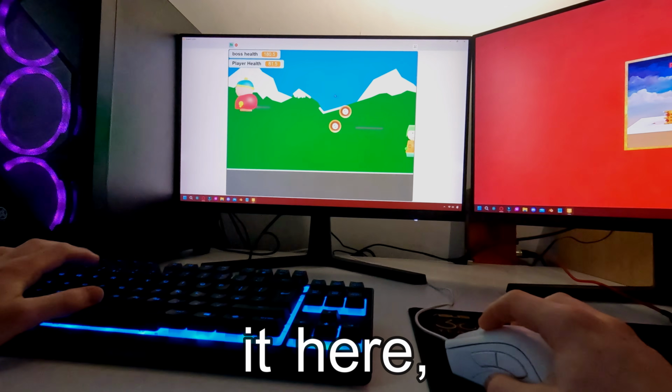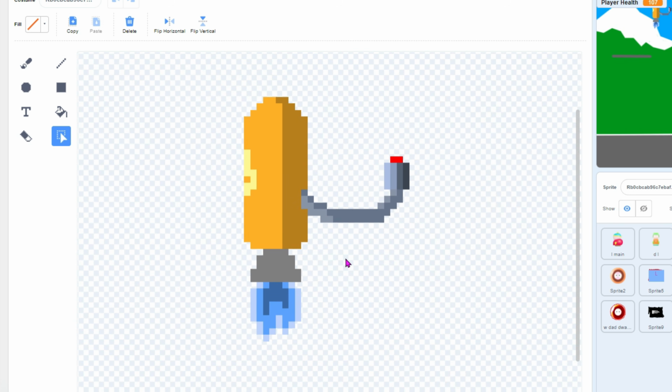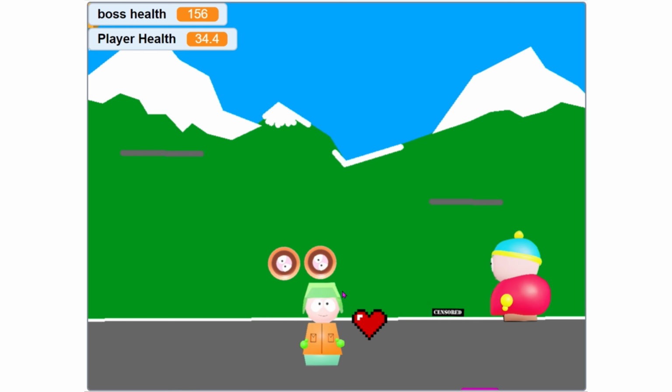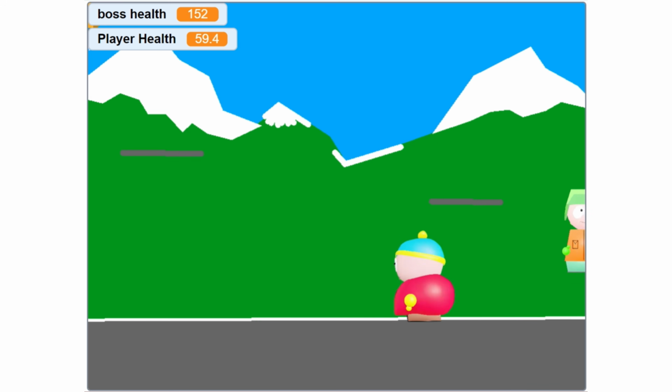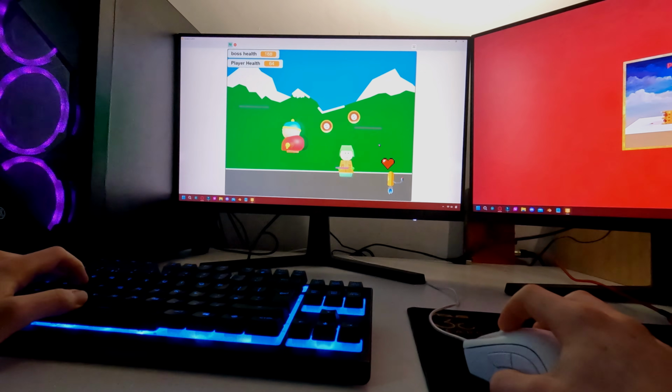I could end it here and call the game finished, but I wanted to add a few final details. I drew both a jetpack and a heart to spawn in at random, and they can be collected by pressing Q while jumping on them. The heart gives some extra health, and the jetpack allows you to jump higher. And now, all that is left to do is play it.